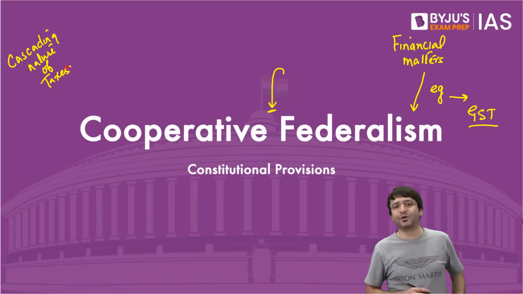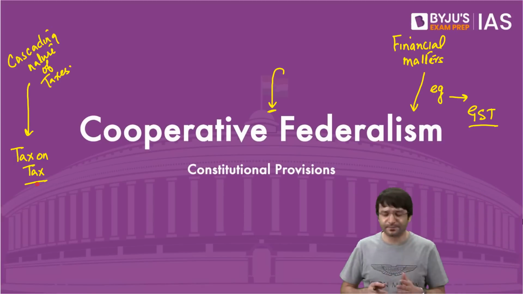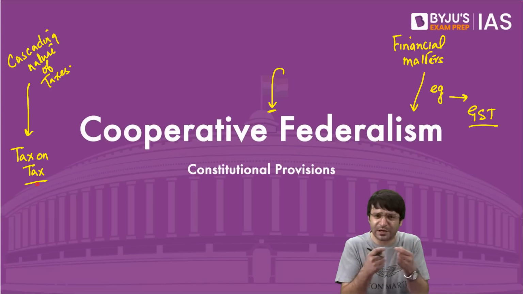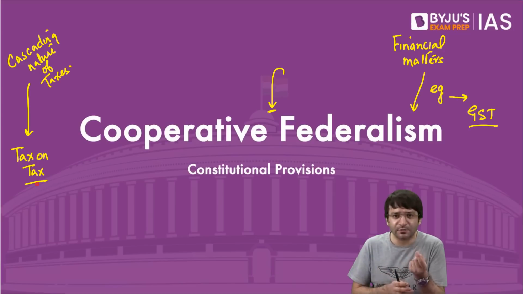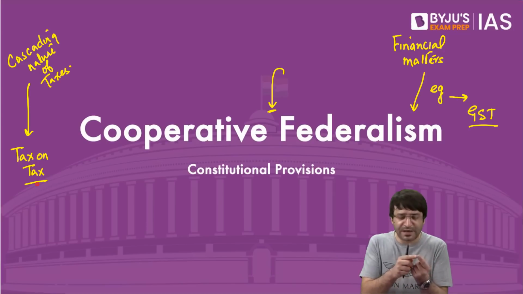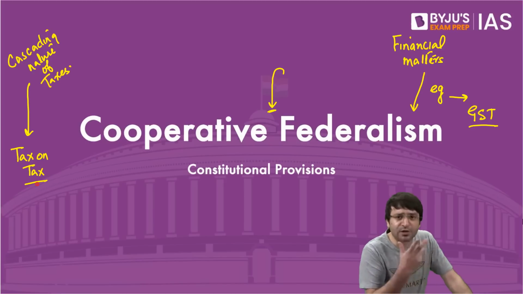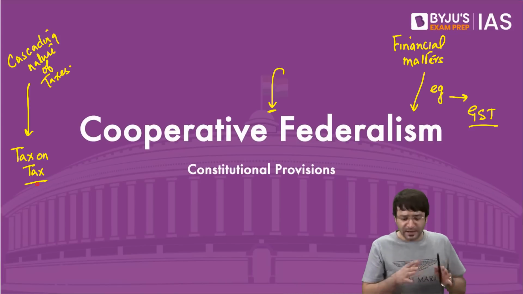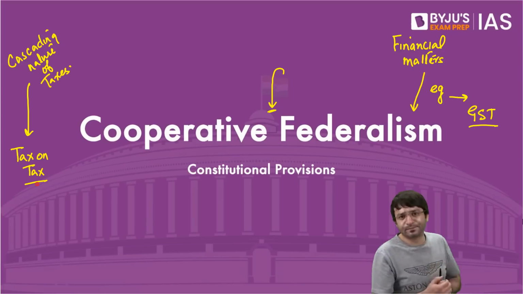What is this cascading nature of tax? Basically, tax on tax. Although there was no need for me to enter the domain of economics, very briefly, to understand this cooperative federalism: you are manufacturing a shirt. For the manufacturing of shirts, you need raw materials. Let's say the raw material is cotton, or polyester. As a manufacturer, when I procure these raw materials, I have to pay tax.